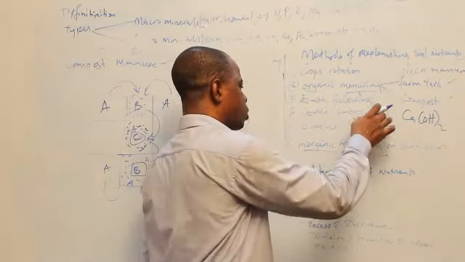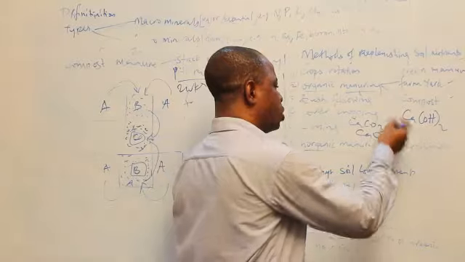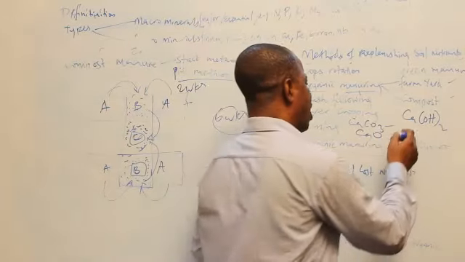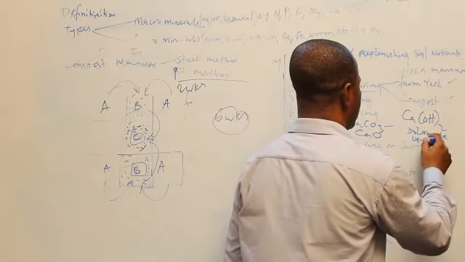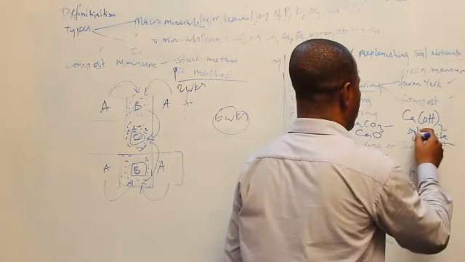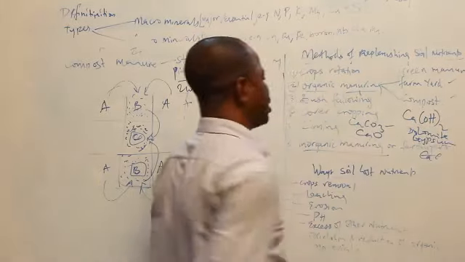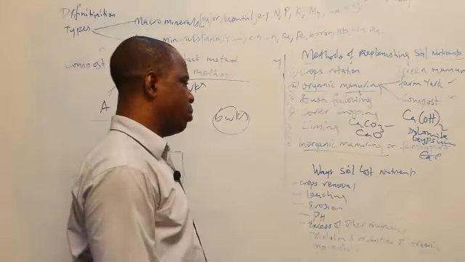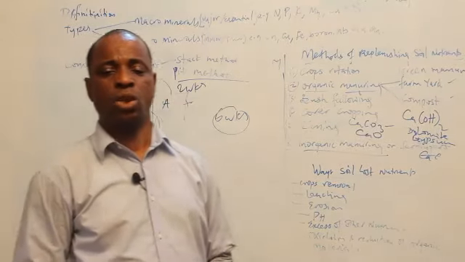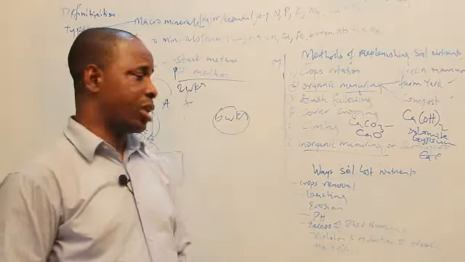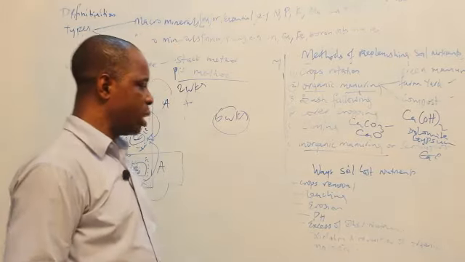Limestone, quicklime, slaked lime, all these are lime materials. Then we have wood ash, it's a lime material. We have dolomite, lime material. We have gypsum, lime material. We have calcite, something like that. So there are a lot of materials available, which when you add to the soil, will neutralize the soil acidity and release the nutrients that were originally trapped. Good. Those were methods to replenish soil nutrients.